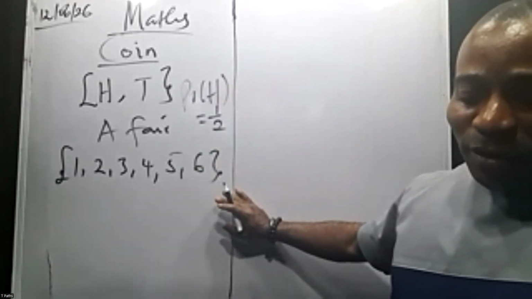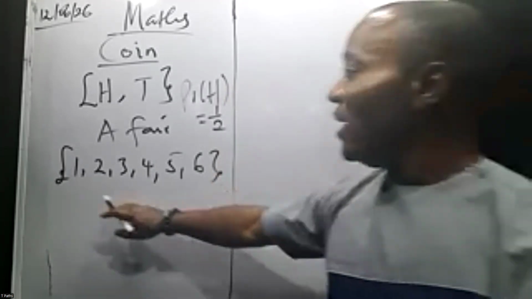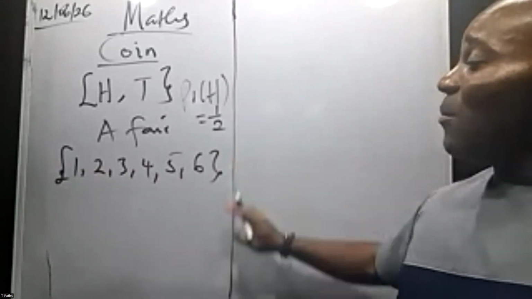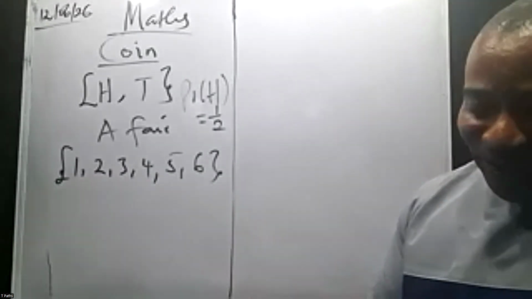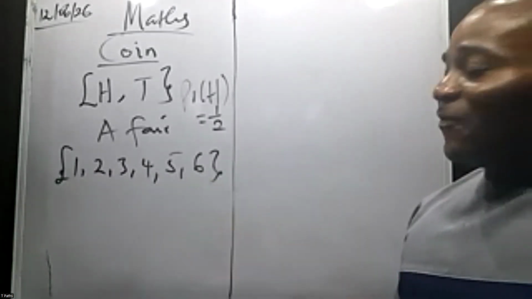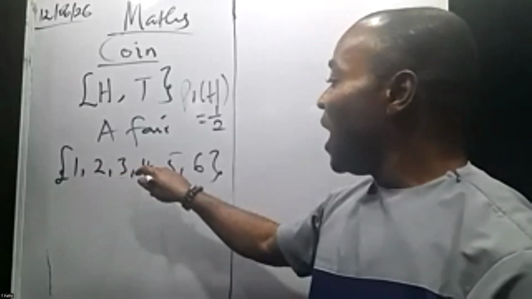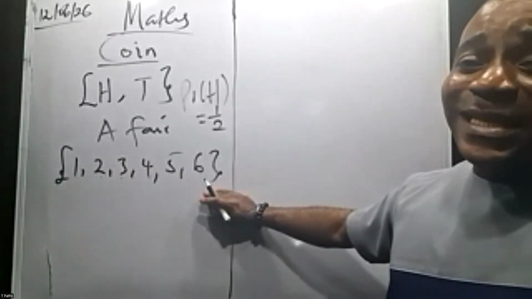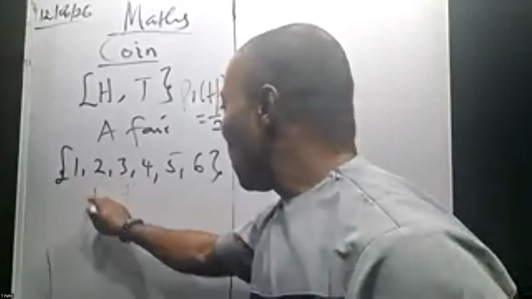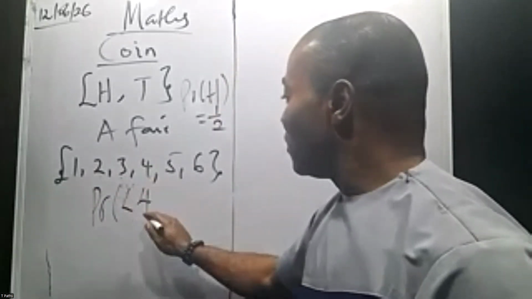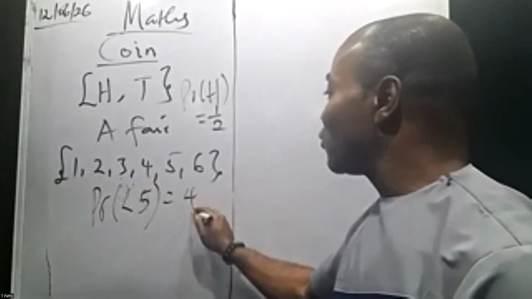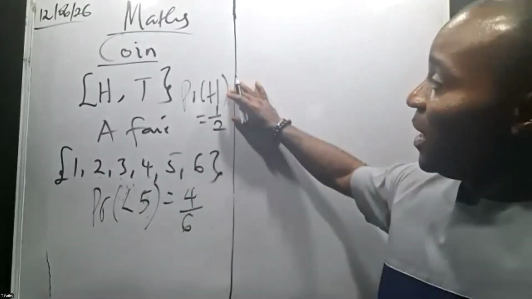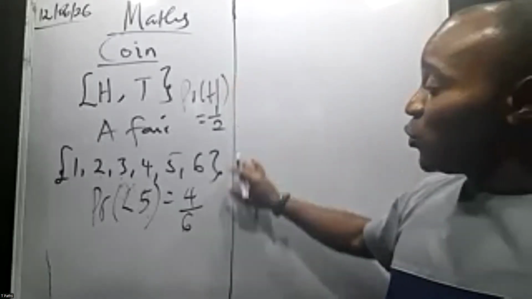Now, the other one is what? A number less than 5. In throwing a fair die, they said number less than 5. So from here, numbers less than 5, we have 1, 2, 3, and 4. All right. But what's the total outcome here? 6. So the probability of a number less than 5 will give us 4 over the total outcome, which is 6. So now we've gotten the probability of picking a head, which is 1 over 2.